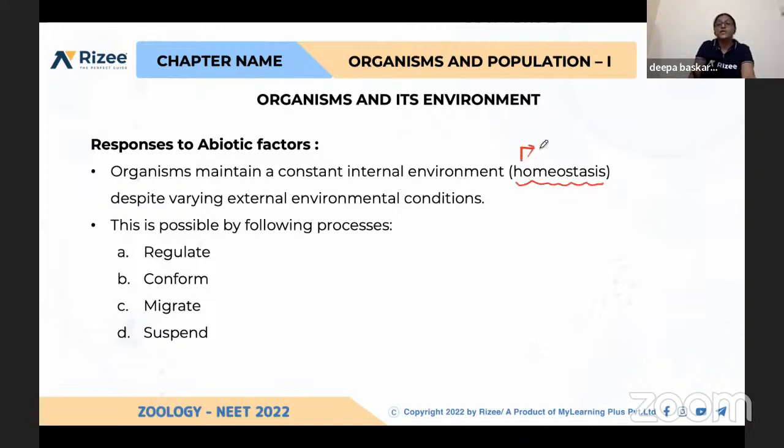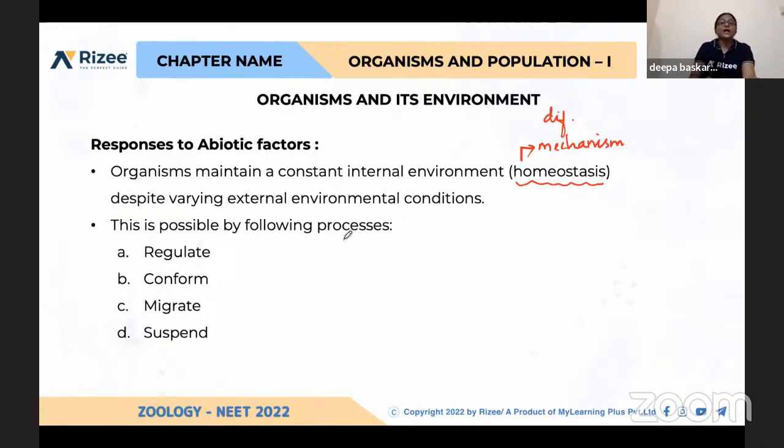To maintain this homeostasis, they follow different mechanisms. Different mechanisms are available for maintenance of homeostasis in each and every organism, even though the environment is varying. For example, in summer and winter, we are able to tolerate to some extent. That is done with the help of different mechanisms to maintain homeostasis.